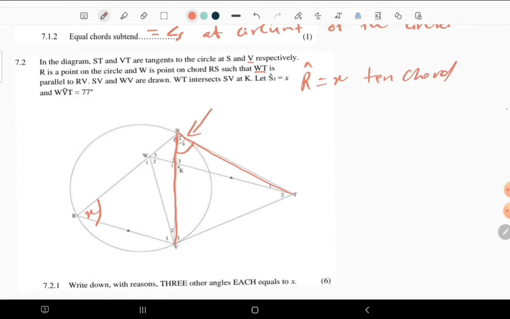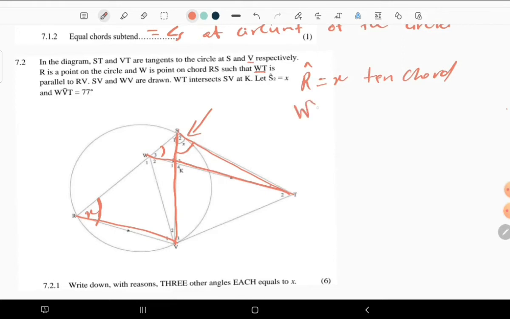Now, moving to the next one, what are we having? We have parallel lines. This line is parallel to this one. So that means these angles are corresponding to each other and they will be equal.